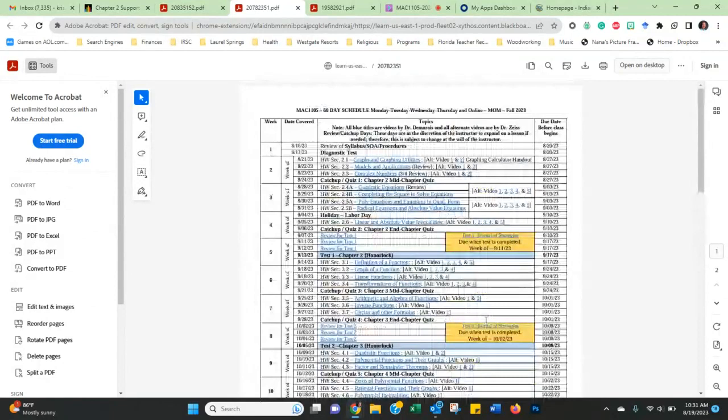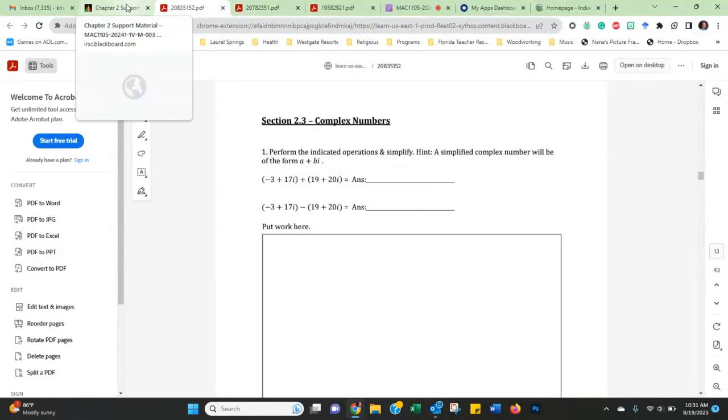Work on it throughout the sections. Whenever you're done with 2-1, complete the 2-1 journal of strategies and portfolio. That should give you enough information to be able to do well on these assignments.